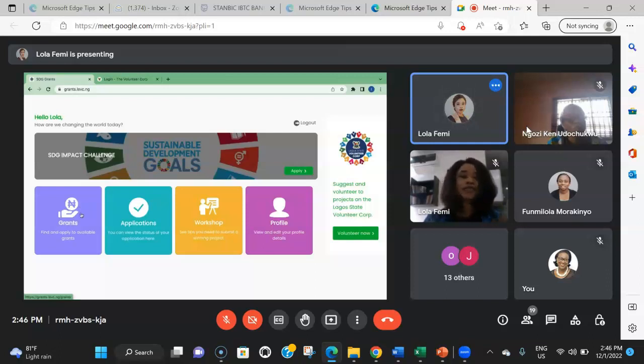Okay. So we have the grants, applications, workshop, and profile. So I'm just going to click on this. They all have different functionalities. The grants is where you can find all the grants that you can apply to.